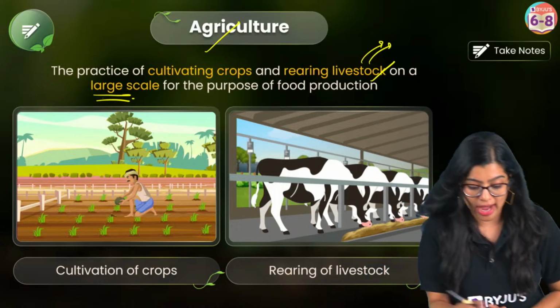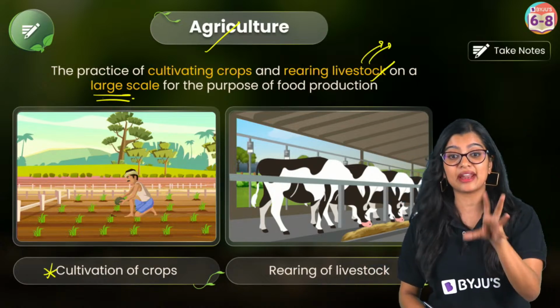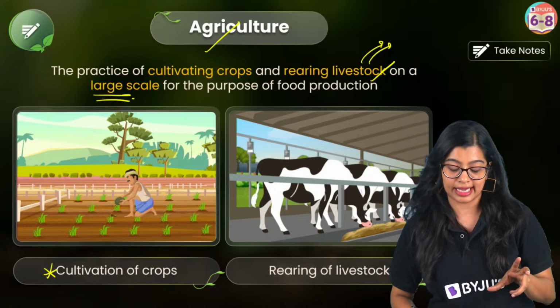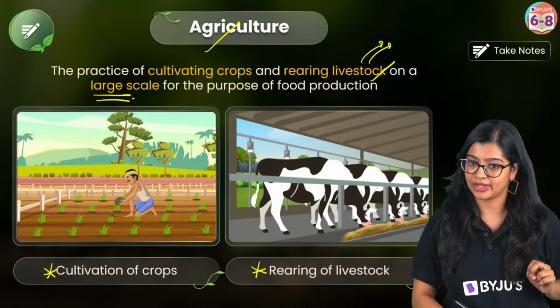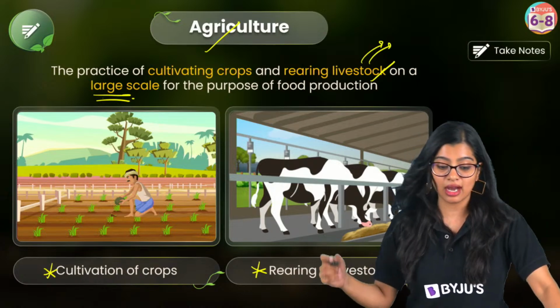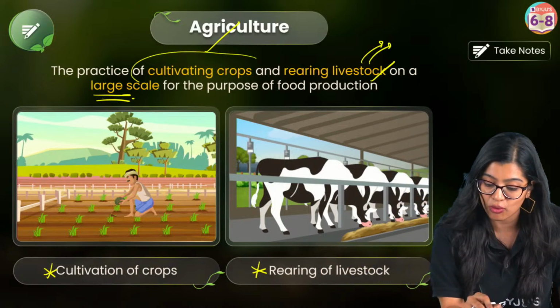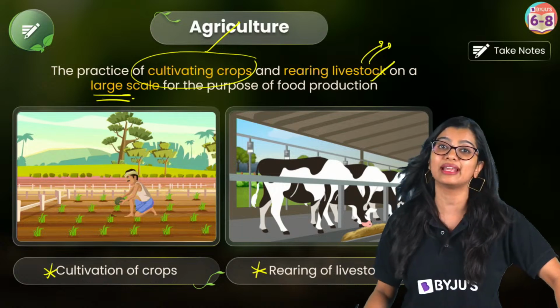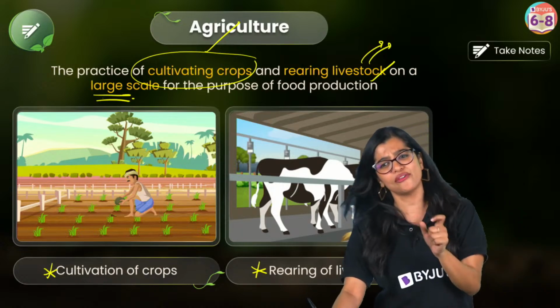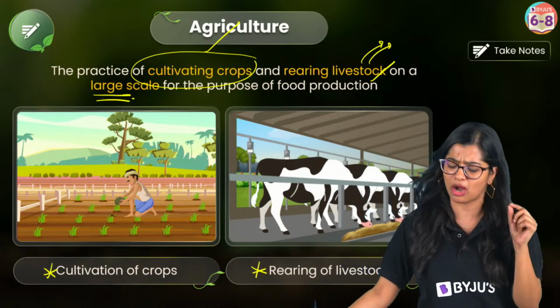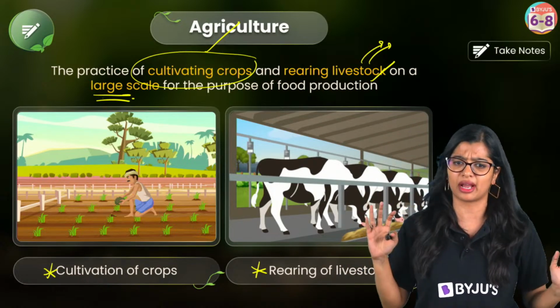So what are the two points? Cultivating crops. And now we know why we need to do it on a large scale, right? And rearing the livestock as well. Yes? Now, of course, here we'll first focus on cultivating crops. Now, the word crop is not very new to us, because often we read about this word, we keep reading about it or hearing about it.